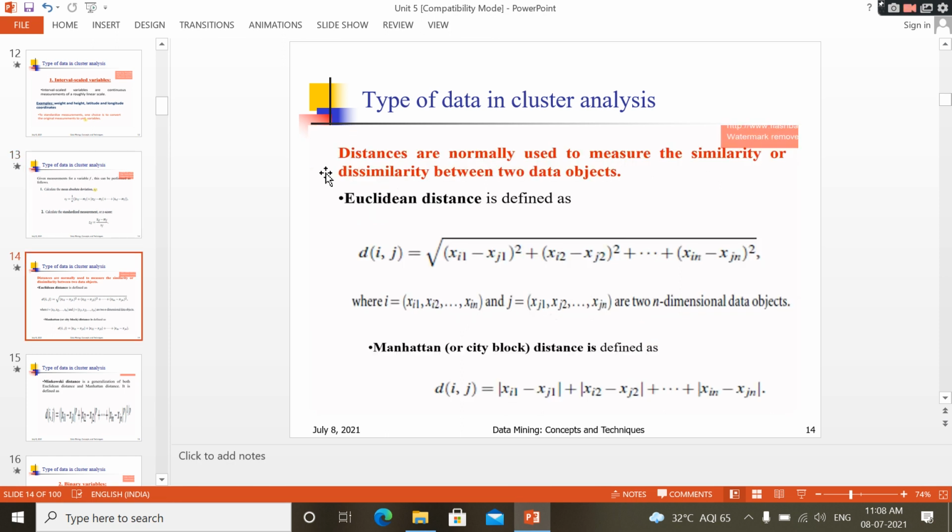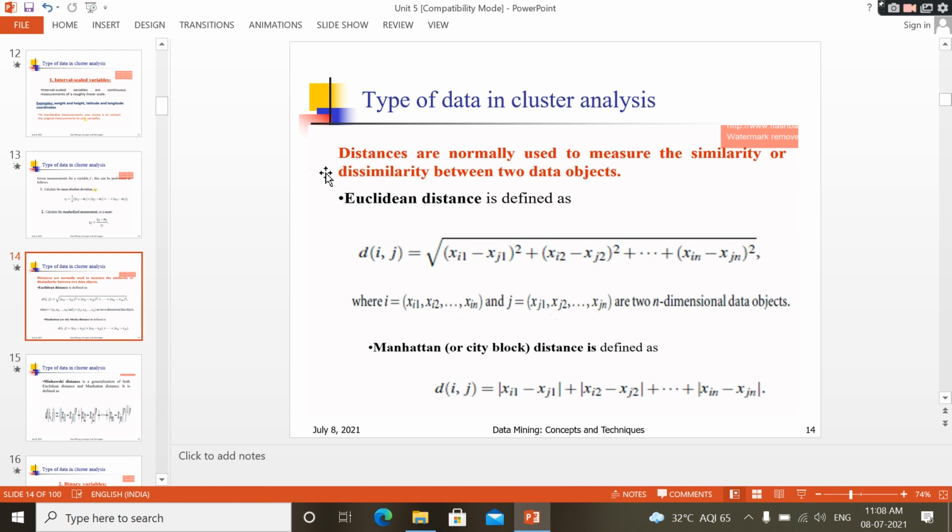Euclidean distance, you have to find out the three types of distance in clustering. Why? Because clustering is nothing but similarity and dissimilarity. When can you say that elements are similar? If you consider an object, other objects are similar to that when they are nearer to it. How can you say that elements are nearer to a particular object? Those having the minimum distance are nearer, and those come under one cluster. That's why it is very important to find out these distances in the clustering technique.